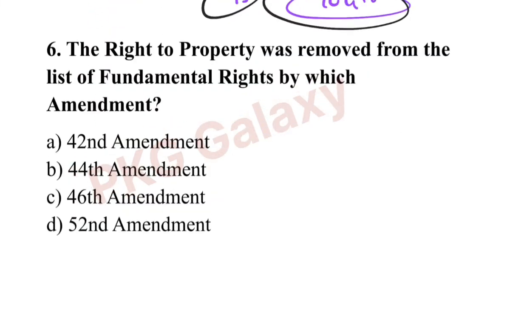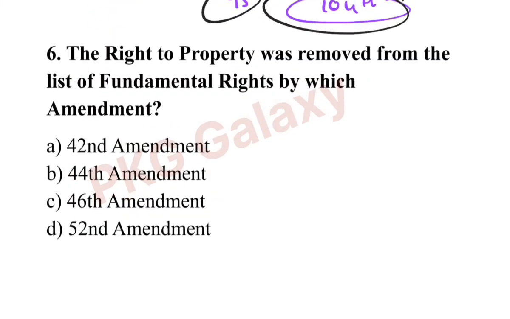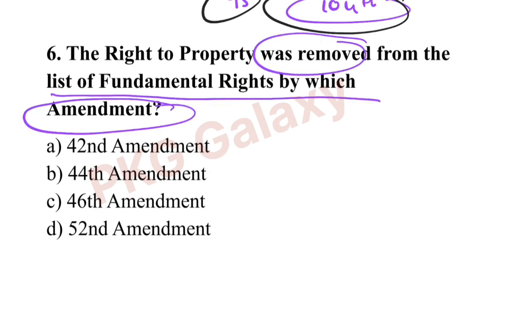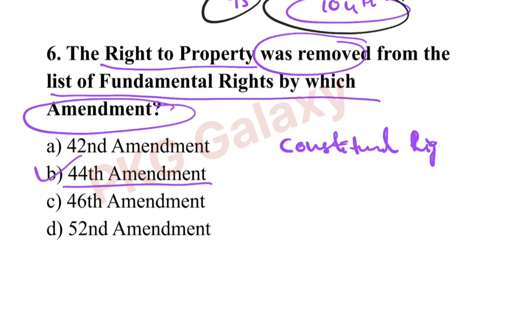Okay, next question. The right to property was removed from the list of fundamental rights by which amendment? The correct answer is option B, 44th Amendment. The 44th Amendment removed the right to property from the fundamental rights and made it a constitutional right under Article 300A.